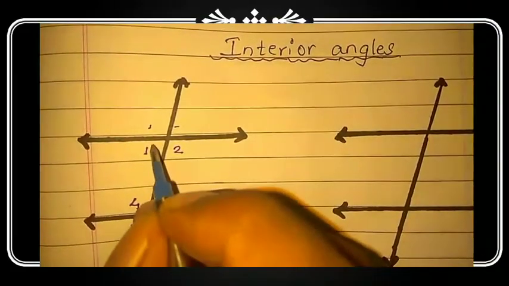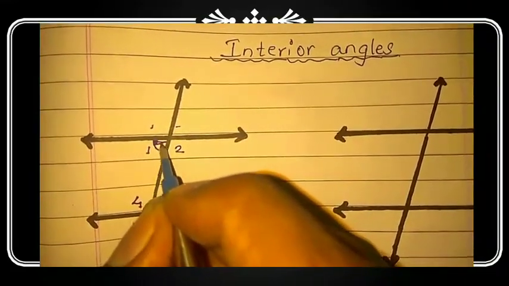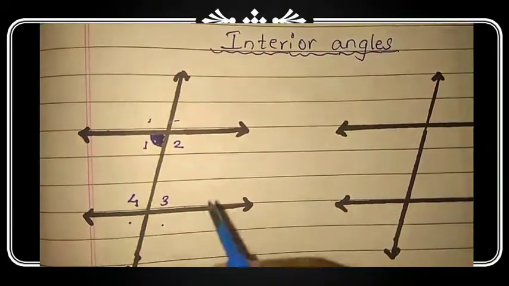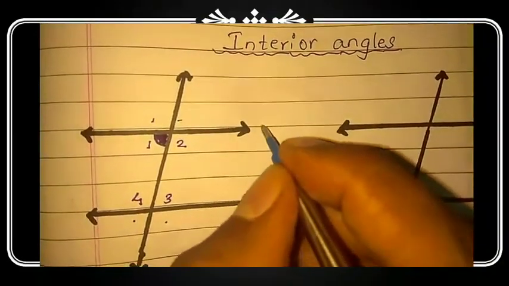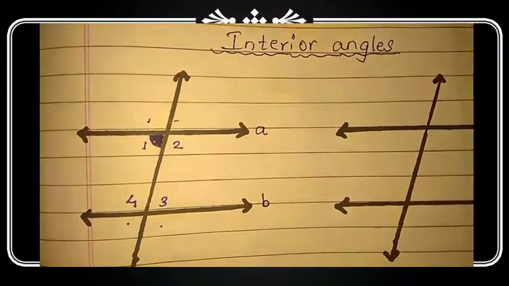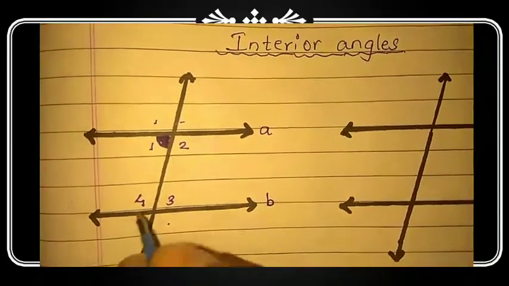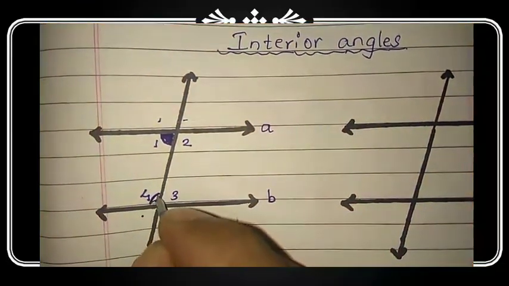This is our angle number 1. So its interior angle pair on this line, this is line A and this is line B, on line B would be angle number 4.